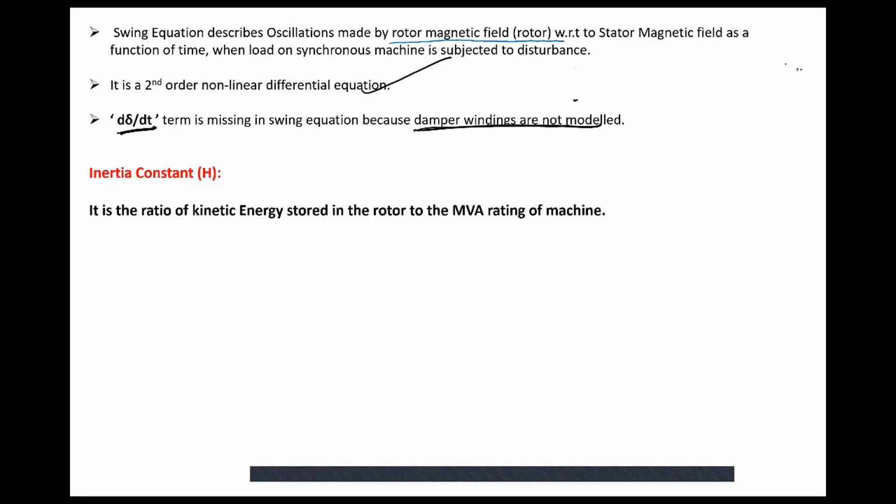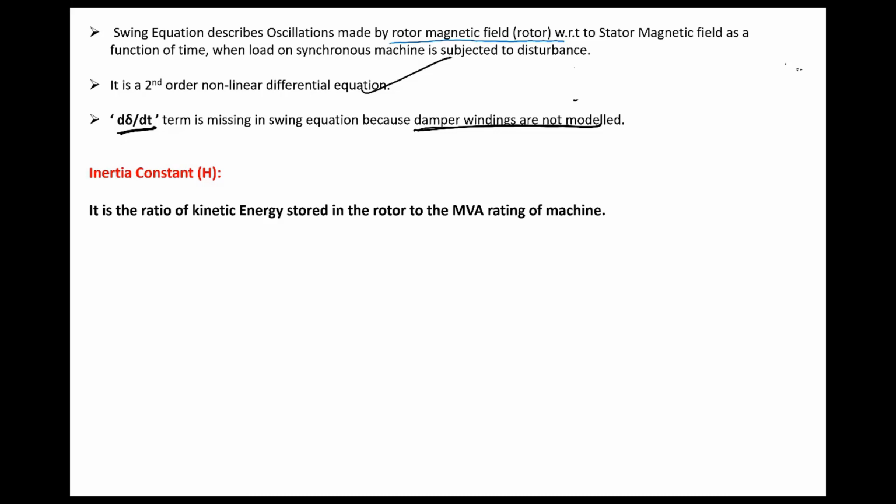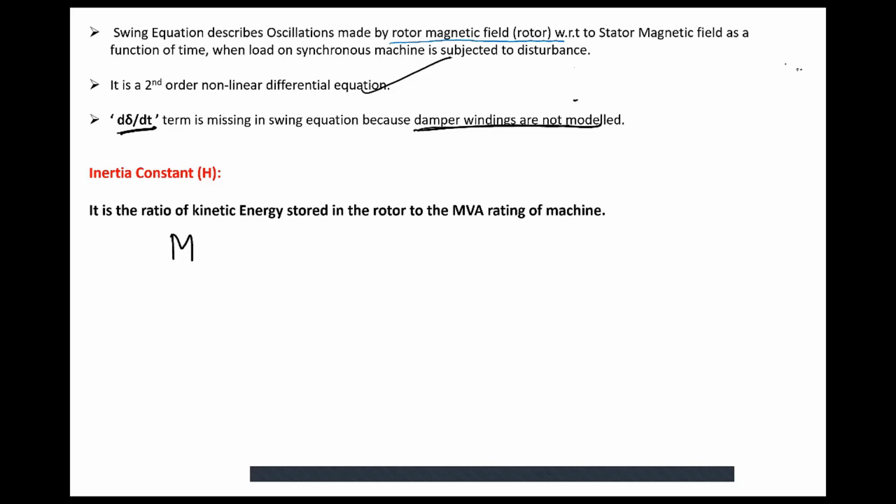Okay. Now, before going into the inertia constant, again coming back to the swing equation, M into d squared delta of t by dt squared is the accelerating power. Now, what is the unit of accelerating power? Megawatt. What is the unit of angular momentum?